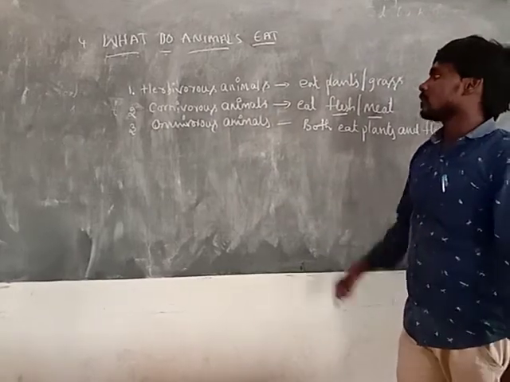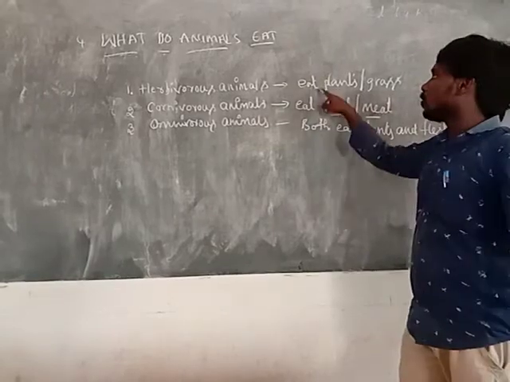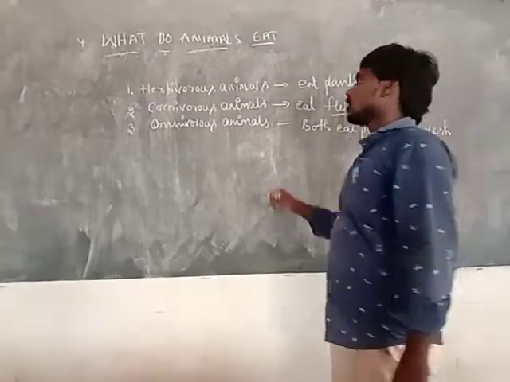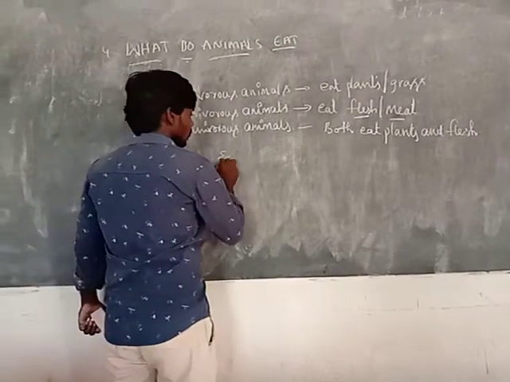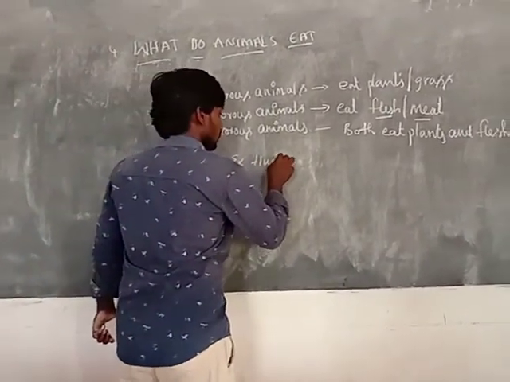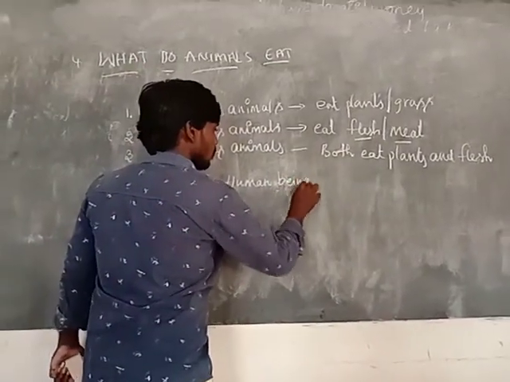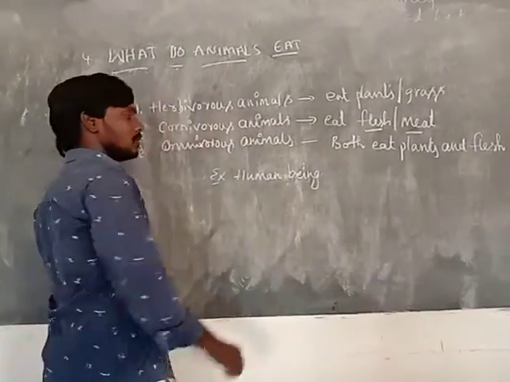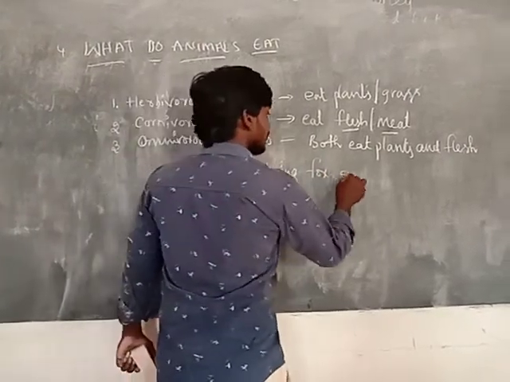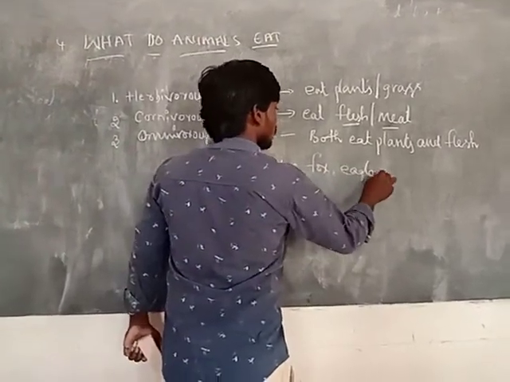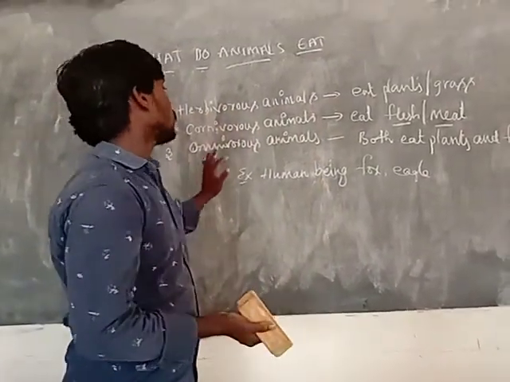Omnivorous animals both eat plants and flesh. So examples are human beings, fox, eagle. So many animals belong to omnivorous animals.